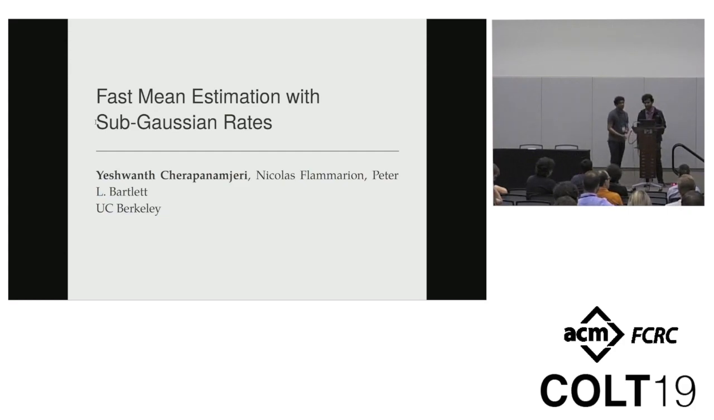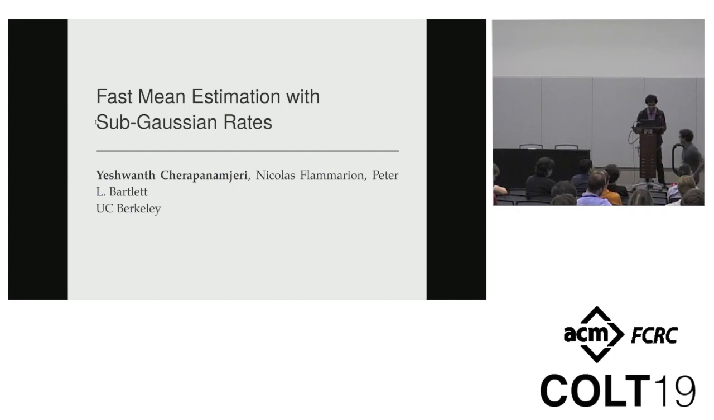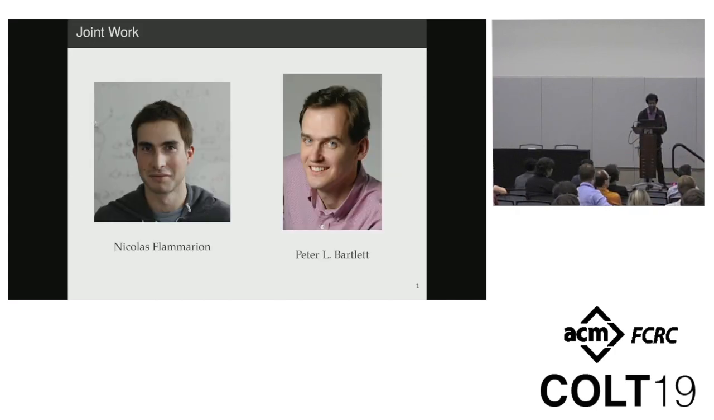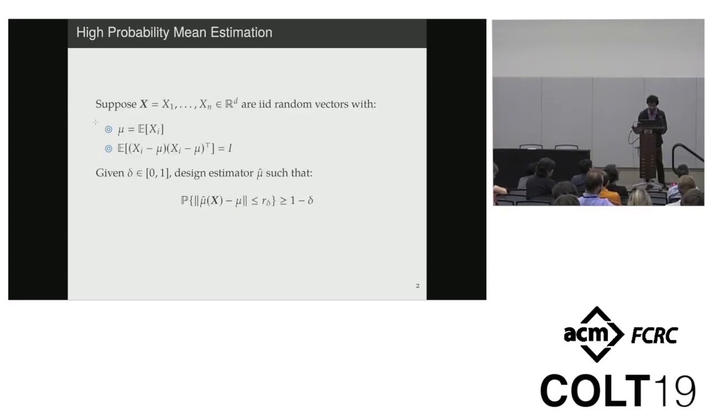Okay. So the next talk is on fast mean estimation with Sub-Gaussian rates by Yashwanath Cherappanam-Jerry. Hi, I'll be presenting on our work on fast algorithms for mean estimation with Sub-Gaussian rates. This is joint work with Nicolas Flammarion, who's a postdoc at UC Berkeley, and my advisor, Peter Bartlett.